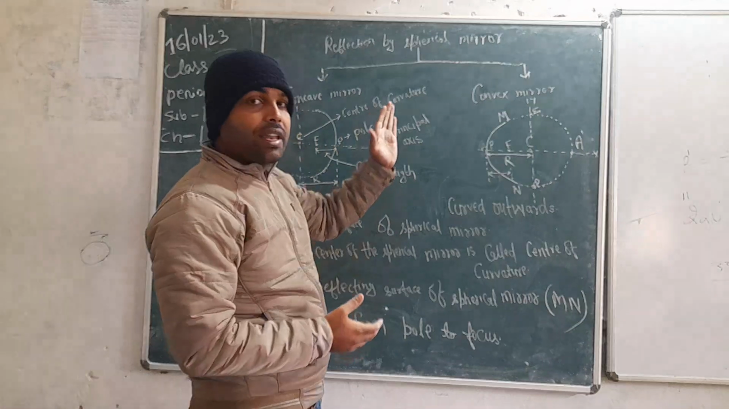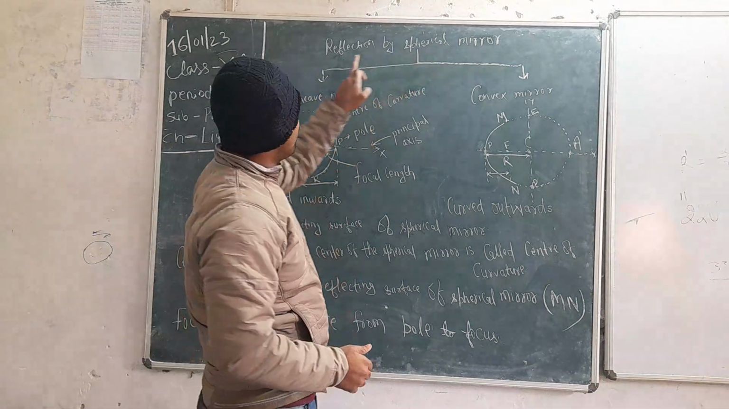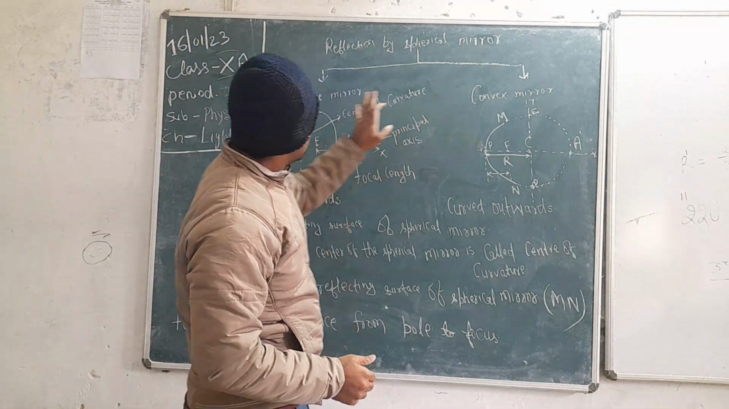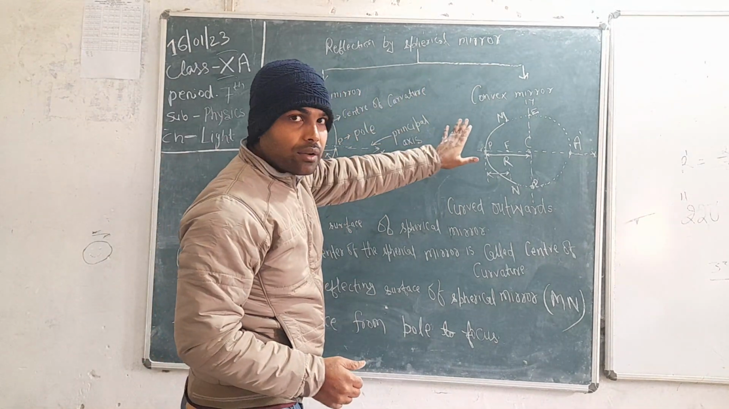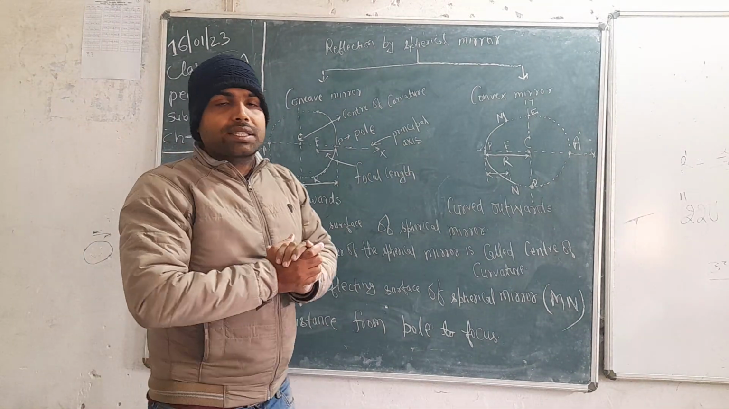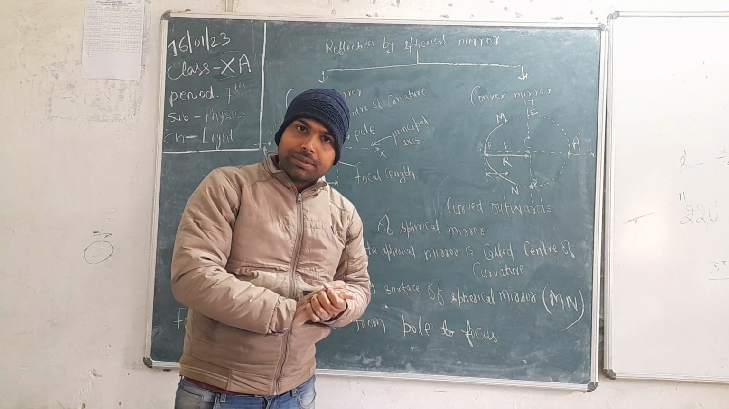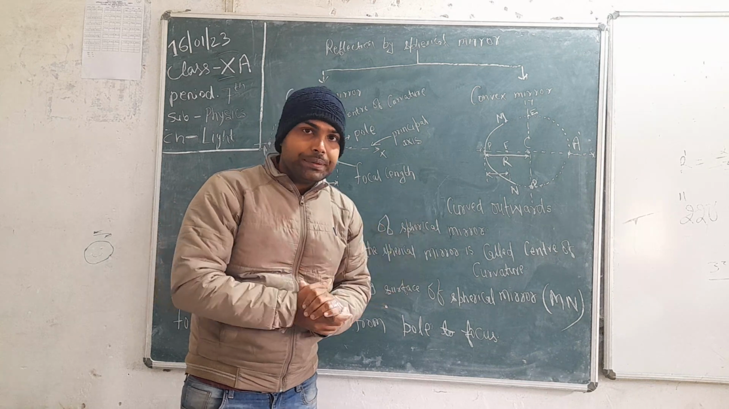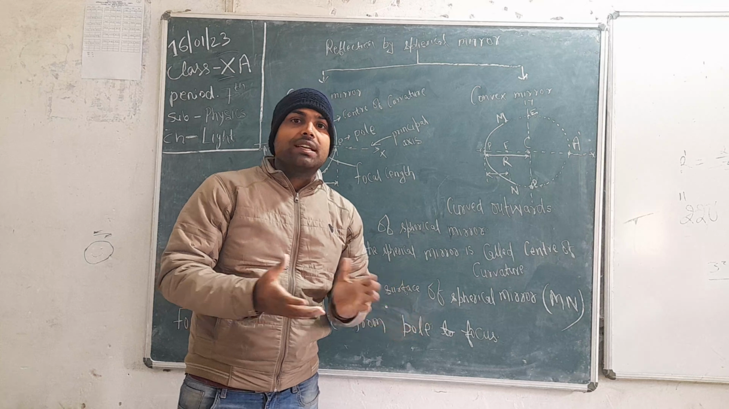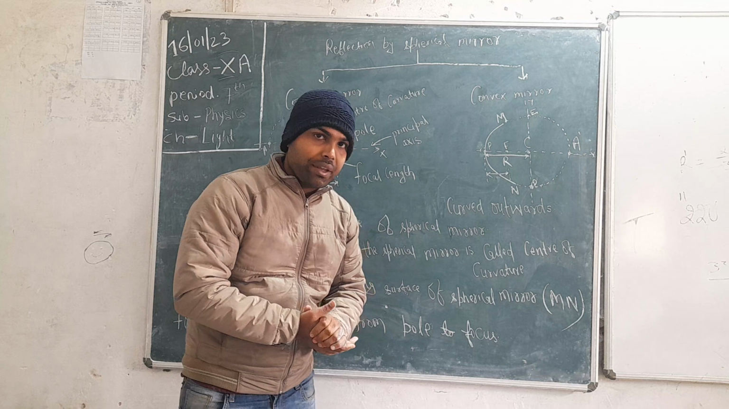We know that a spherical mirror is of two types, concave mirror or convex mirror. First of all, I would like to ask you a question. What is a spherical mirror? Can you think about it? What is the meaning of sphere? A mirror in the shape of a sphere is known as a spherical mirror, or we can say a curved mirror is known as a spherical mirror.